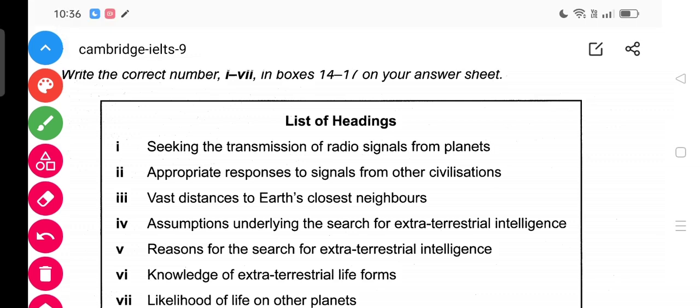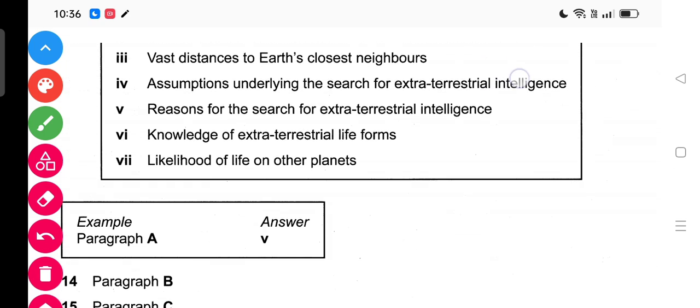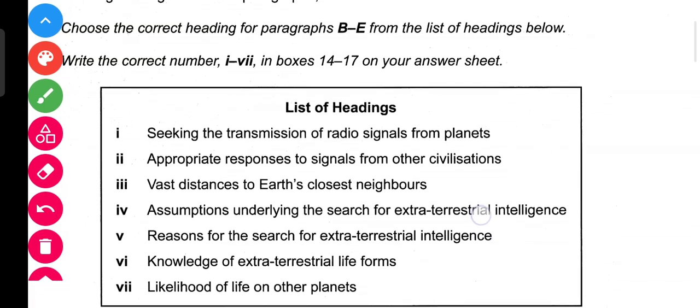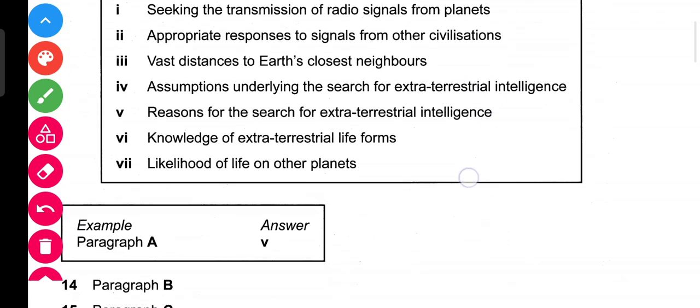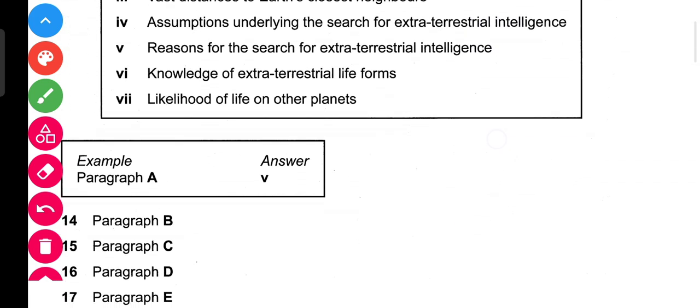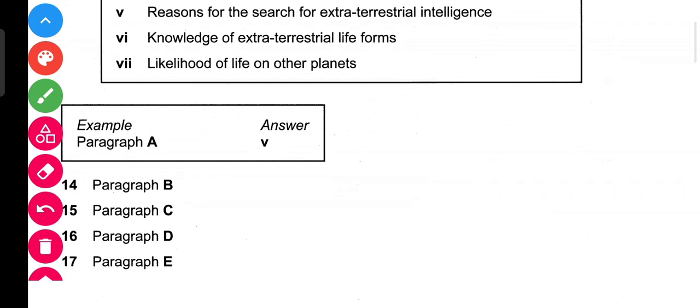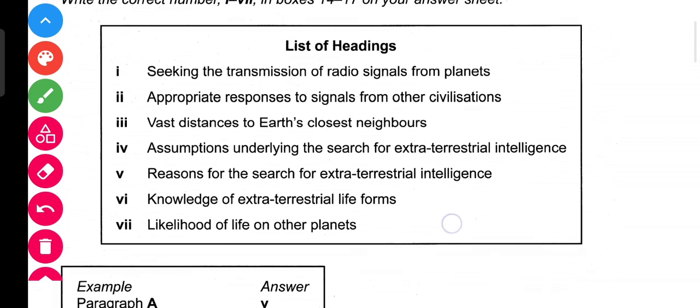Today we will be doing reading passage 2, in which the question type is list of headings. List of headings is one kind of matching, in which we need to mention in which paragraph a particular sentence is written.